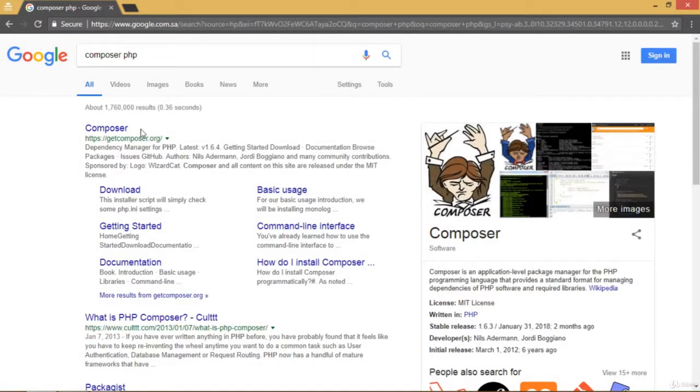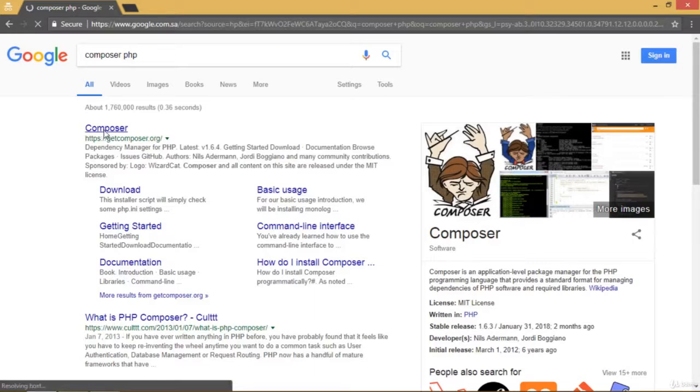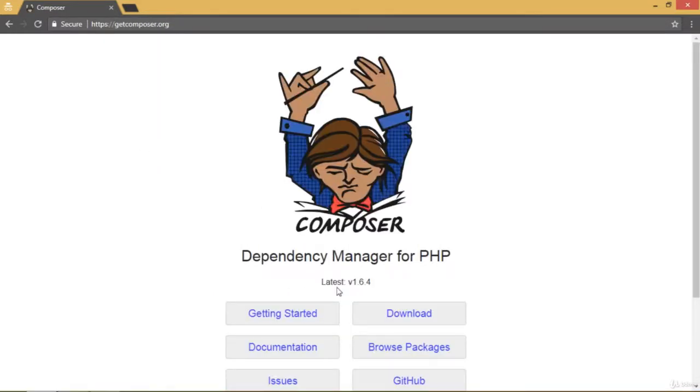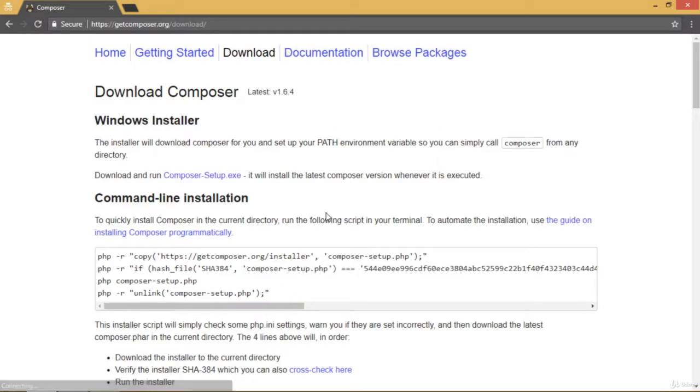To download Composer, all you need to do is get to Google, type in Composer PHP, and click on the first result, which is getcomposer.org, and then click Download. Then you need to download the Composer-Setup.exe and click on it, and it's going to start downloading.